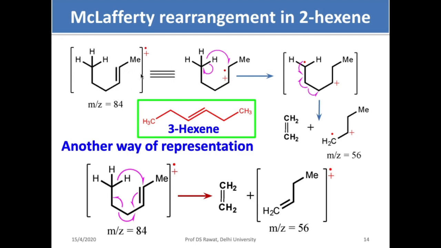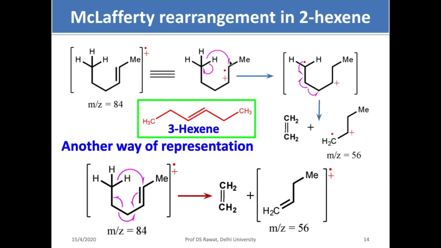What happens in this case? The initial process of ejection of an electron, or molecular ion peak formation, is that the electron gets ejected from heteroatoms, or if you have a double bond or triple bond, and then sigma bond. So you have a double bond here, and from this double bond one electron gets ejected. So what is there now? You have a radical and cation.